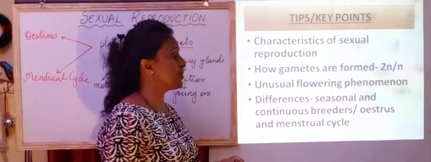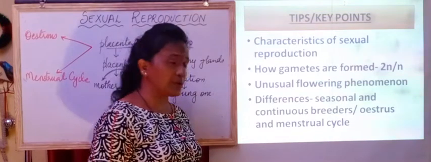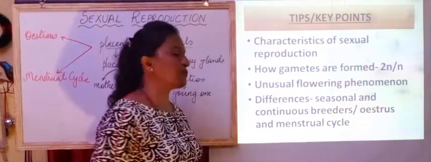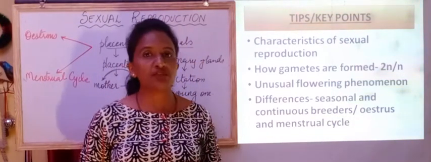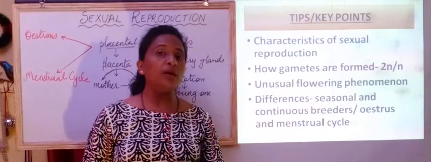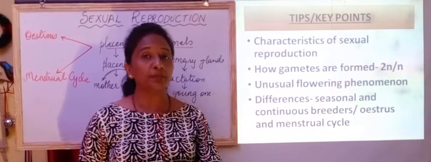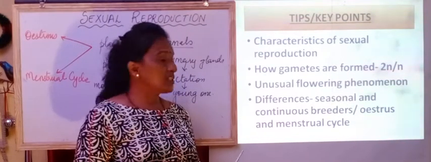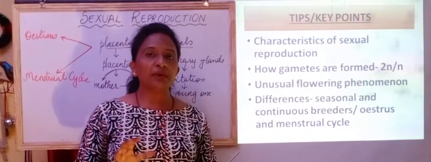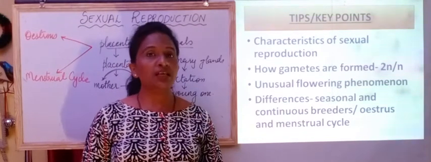Then the differences between seasonal breeders and continuous breeders, and the difference between the estrus cycle and menstrual cycle. We should also know which are the non-primate and primate members. So this is all about the main part of sexual reproduction.